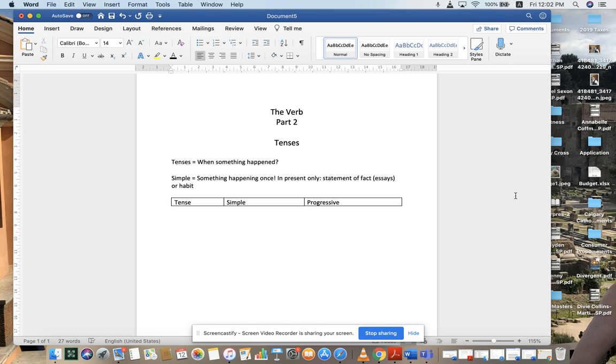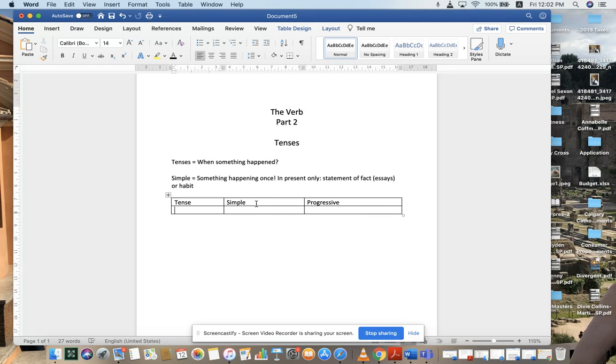Calgary Flames always win the cup when they do good. I just put in a simple present instead of a future to indicate that I'm very serious, or that every time the Calgary Flames play well, they win the cup. I'll show you this a little bit more as we go through the tables.